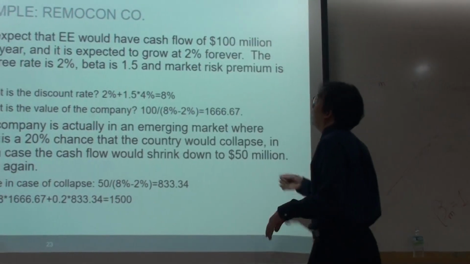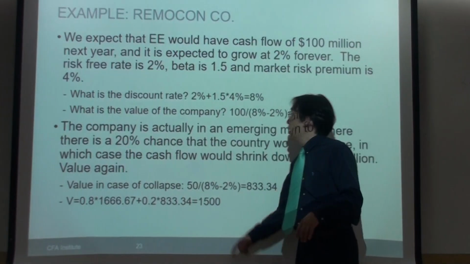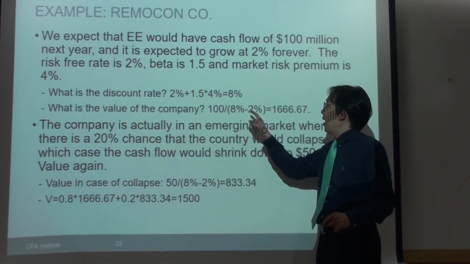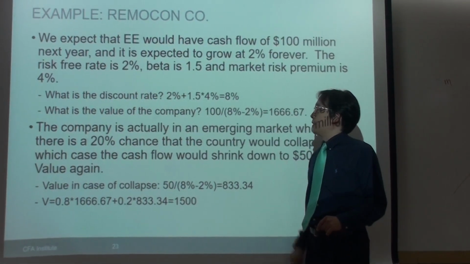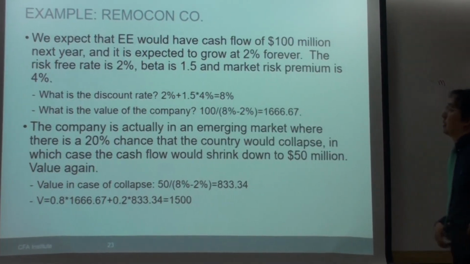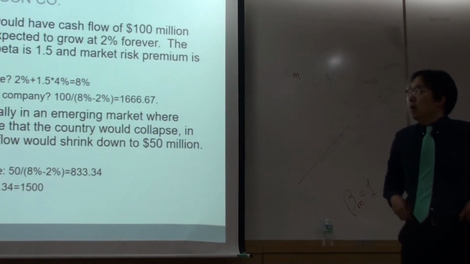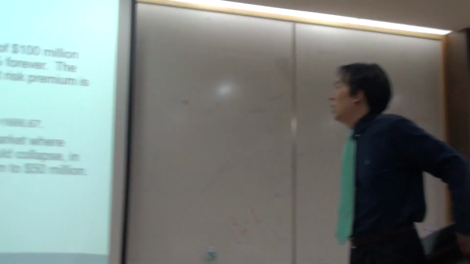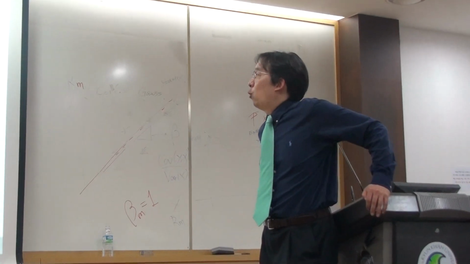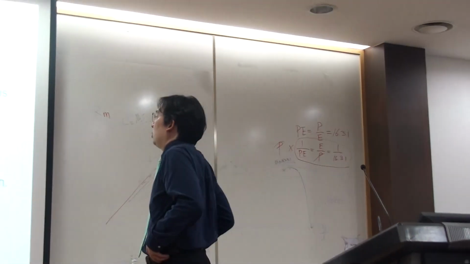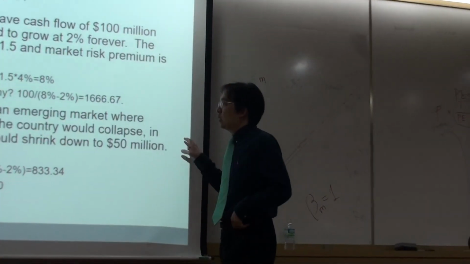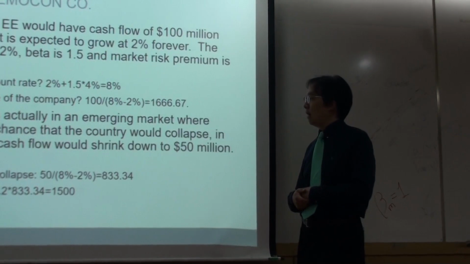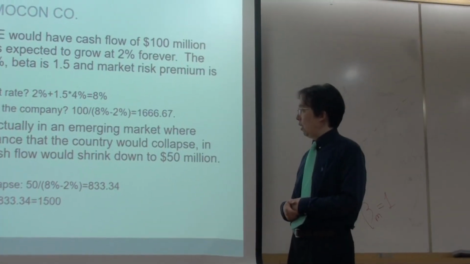Using the Gordon growth model based on these simple assumptions, next year's cash flow divided by R minus the growth rate of cash flow, 2%. That's 1666.67. Then the second bullet point: wow, the company is actually in an emerging market where there is a 20% chance that the country will collapse, in which case the cash flow would shrink down to $50 million. Now value it again.